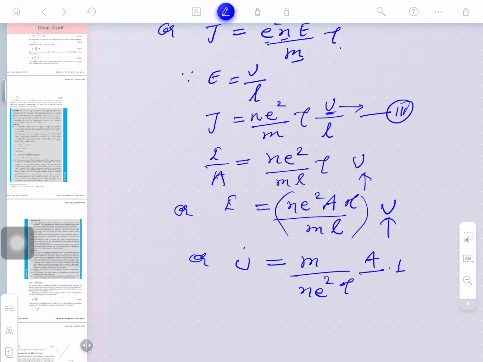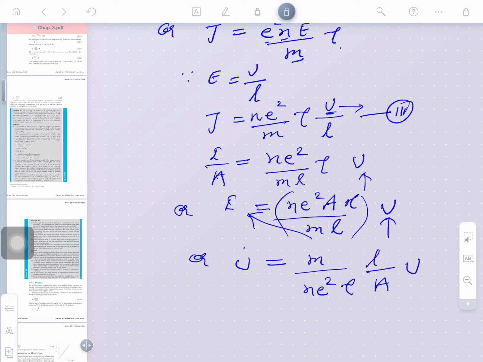We are transferring this to the right side. So, L will come here, area will come as a denominator. So, it shall be M divided by N E square and tau, and here will be L divided by A, and I is the current, clear?